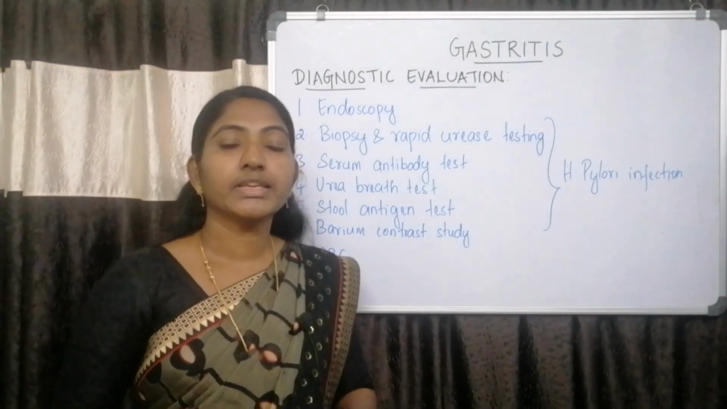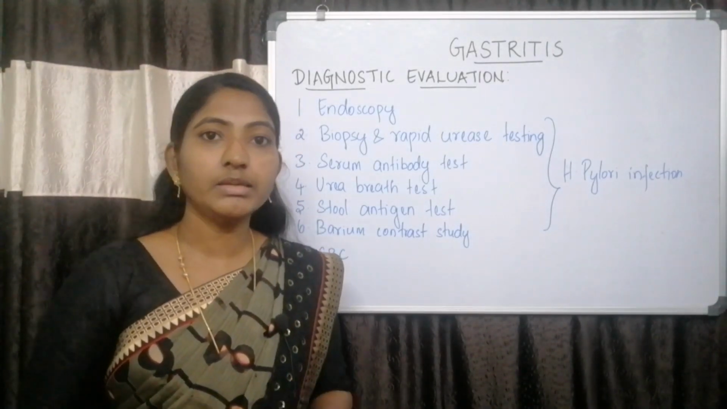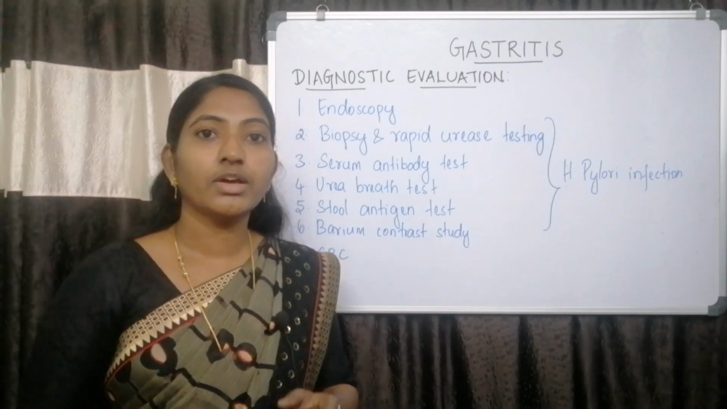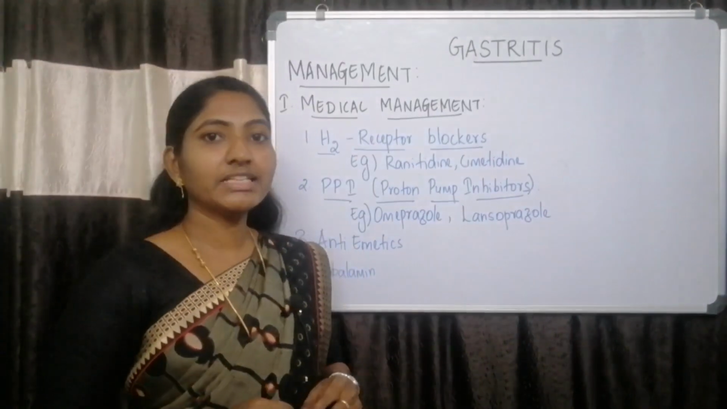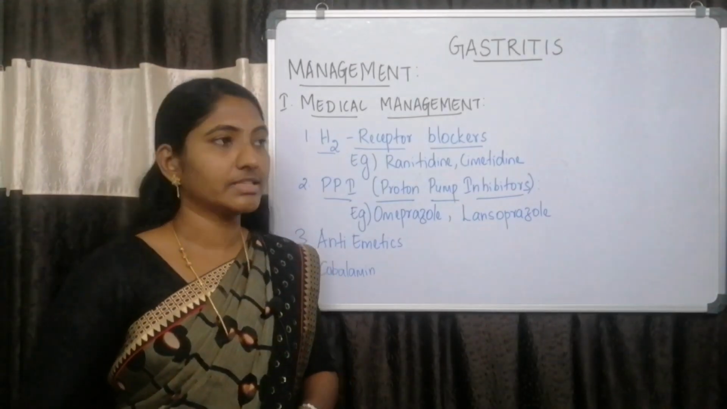Next, CBC. CBC is done to identify if there is any presence of anemia due to autoimmune atrophic gastritis or bleeding in the gastric mucosa. Next is the management of gastritis. First, we will see about the medical management of gastritis.